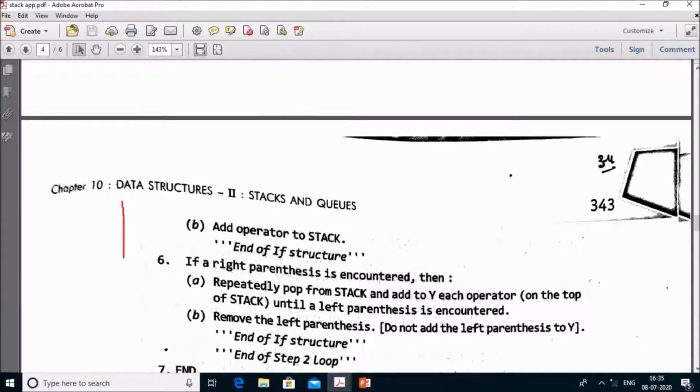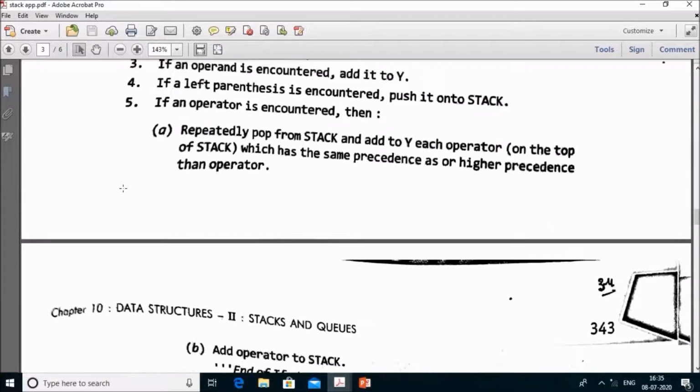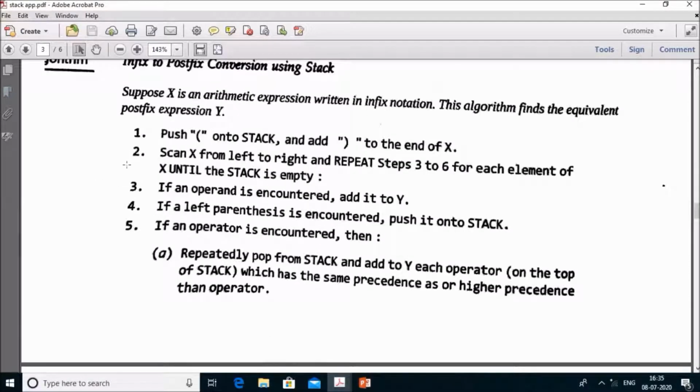You have to do the operation to convert infix to postfix. Just read it and understand it very carefully. It's very easy. You just have to push this symbol onto the stack and add this expression to the infix notation. X represents infix notation.